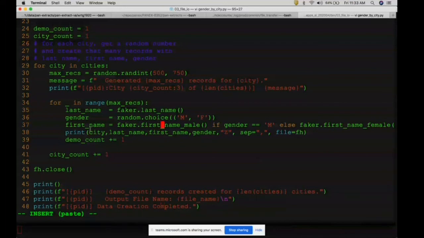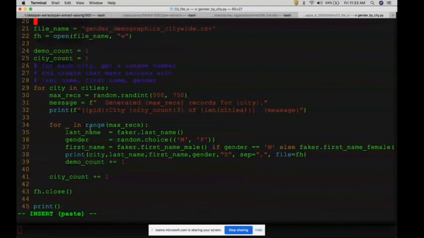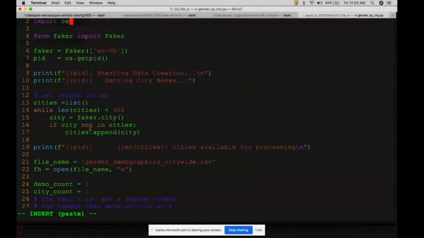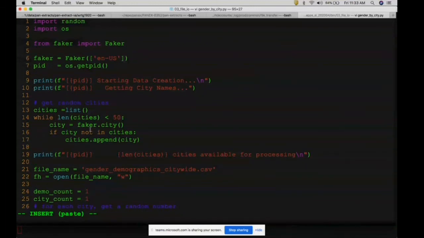Think of it as a trailer for our case study, where we would be generating a larger number of records, but also using a configuration file and functions and so on. Now I am just going to run this.